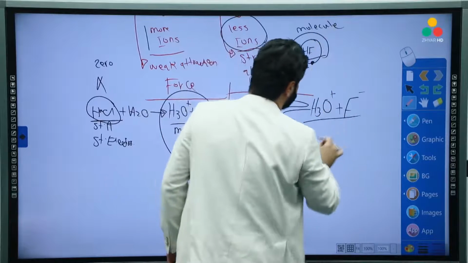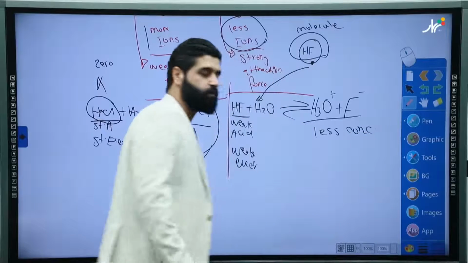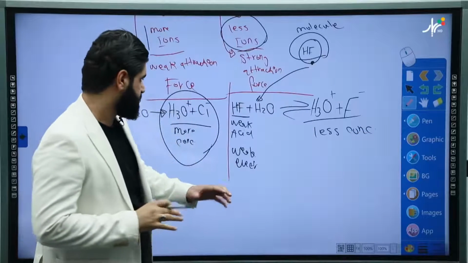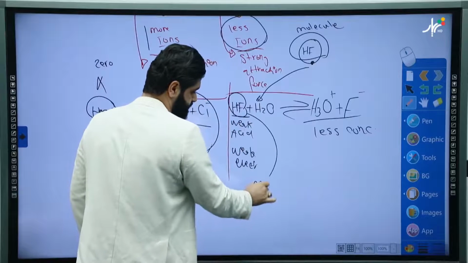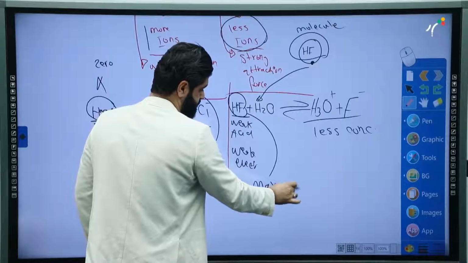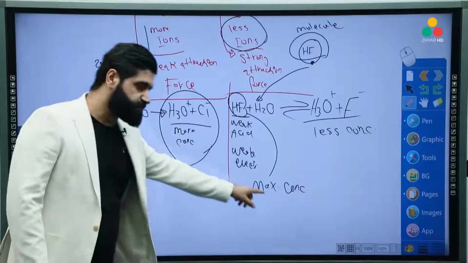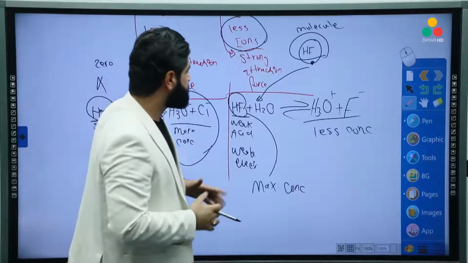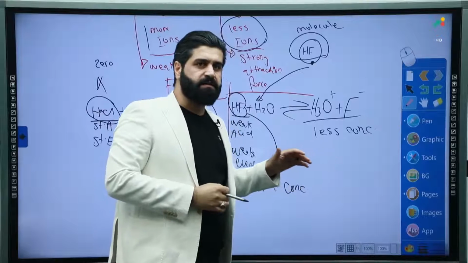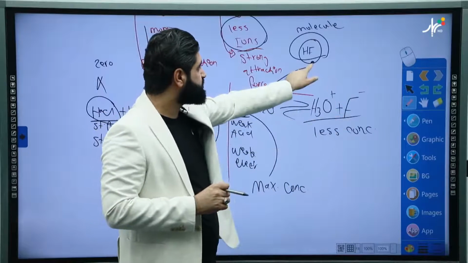So here we have less concentration of ions. That's why there will be poor electric conduction. And here we have maximum concentration of ions, but here the molecule disappeared. Because the attraction force is very strong, it won't go through ionization except for a very trace amount, which is this part.